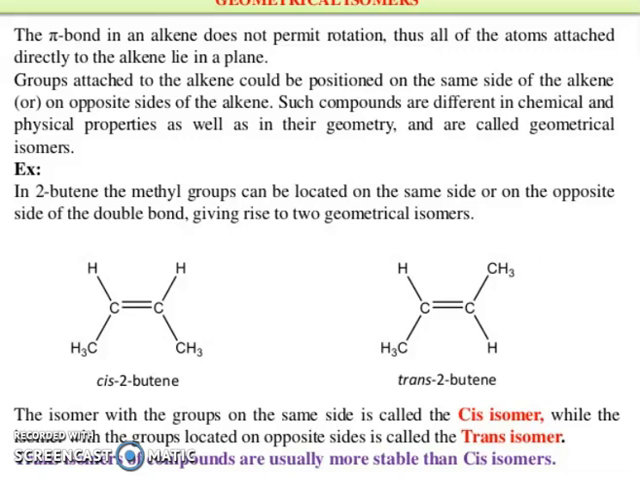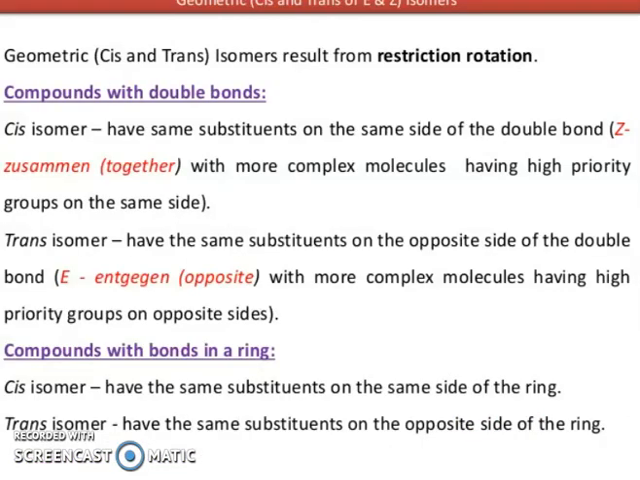So cis-2-butene, trans-2-butene. The isomer with the groups on the same side is called the cis isomer, while the isomer with the groups located on the opposite side is called the trans isomer. So friend, you can see cis-2-butene and trans-2-butene. Trans isomers of a compound are usually more stable than cis isomers. So geometric cis and trans isomers result from restricted rotation.